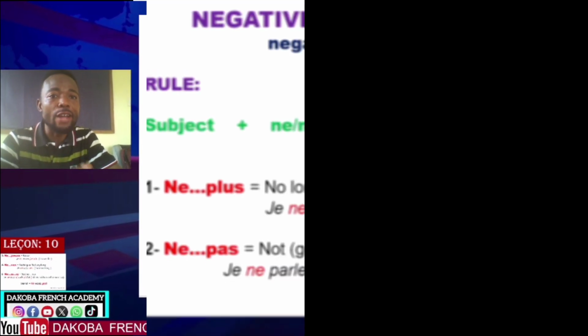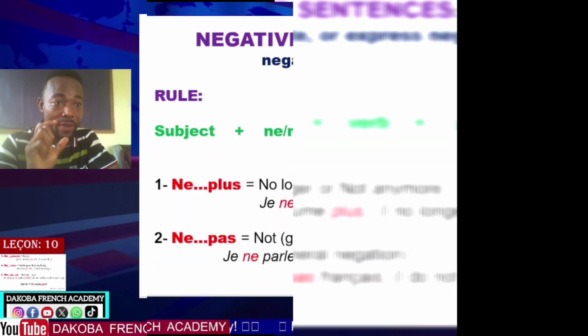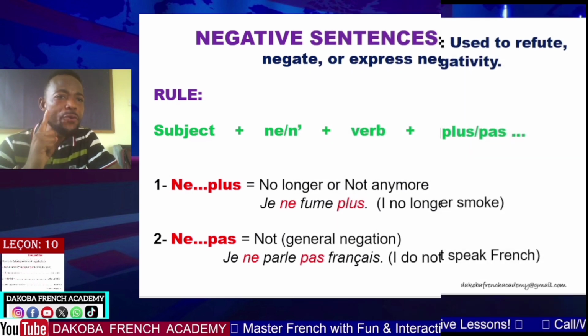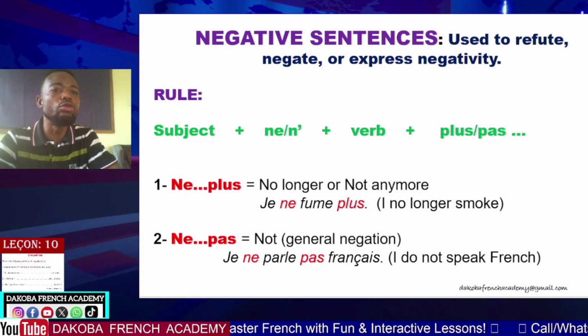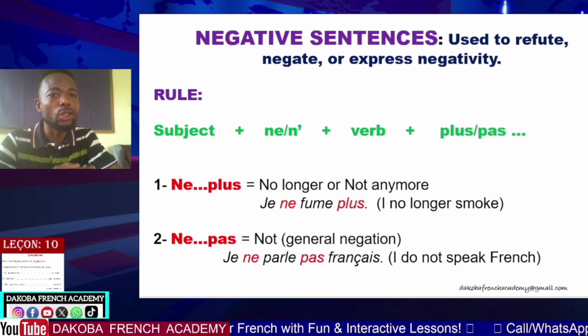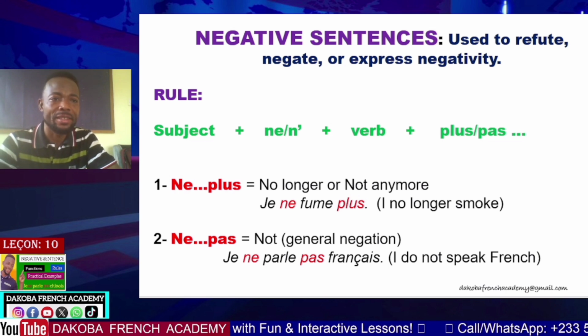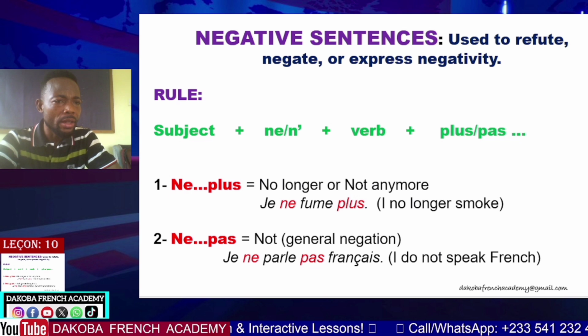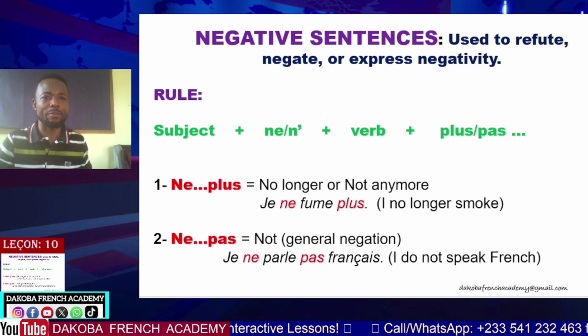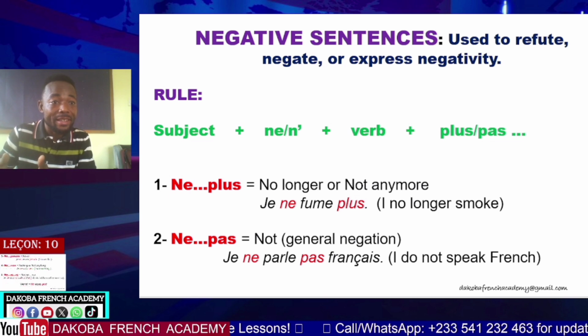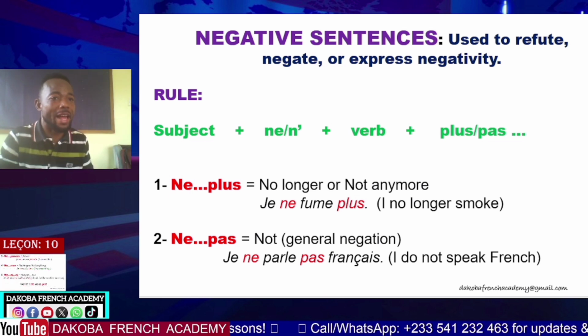Negative sentences are used to refute. These are the functions of negative sentences. They are used to refute, to negate, or simply to express negativity. Are you the one who stole my car? No, I am not the one. I have refuted your claim that I stole your car.